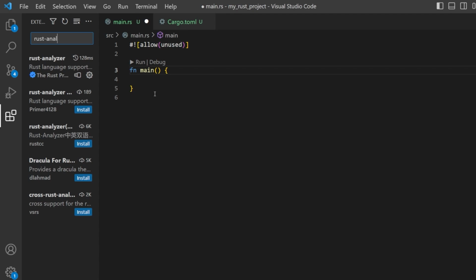So by now you should have Rust installed. You should be able to run Visual Studio Code. You should be able to install Rust Analyzer, have that installed, and then you should be able to meet me in the next video where we talk about actually utilizing Rust, creating our first project, and running through everything. So let's go ahead and stop here and do a quick video on documentation. Then we'll meet in the next video after that, and we'll talk through setting up Rust for your first project. So let's go ahead and meet in the next video.